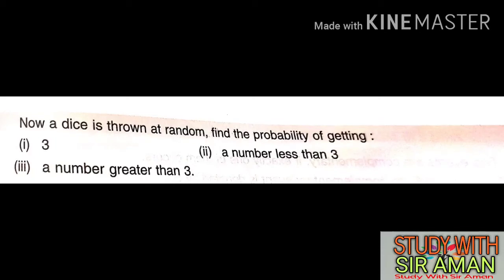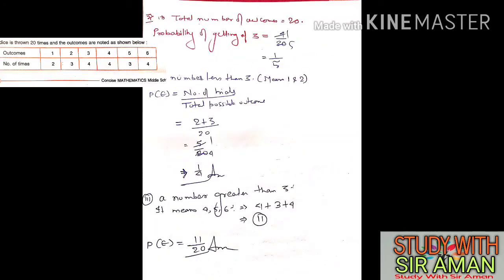So question number 1, what is the chance that 3 will come? Let us see the table once more. How many times was 3 coming? Check in the solution part. Total number of outcomes is 20, given in the question. Probability of getting 3: check where 3 is. How many times is 3? 4 times. So probability of getting 3 is 4 by 20. Why 20? Because the total number is 20. Why 4? Because 3 is coming 4 times. So 4 by 20 means 1 by 5.